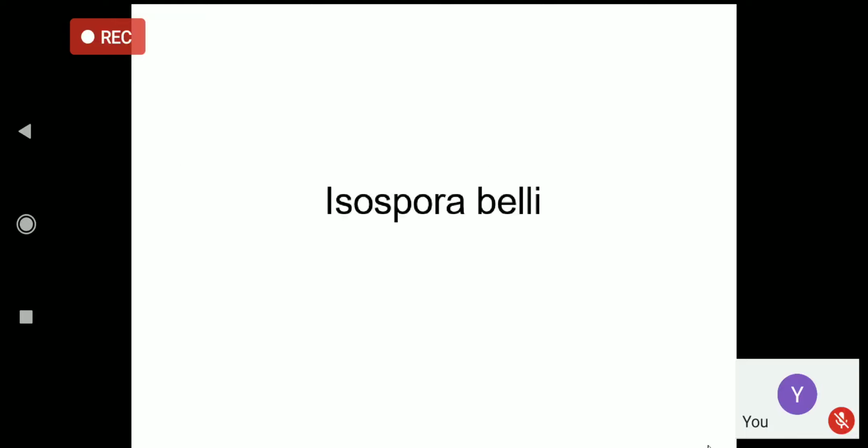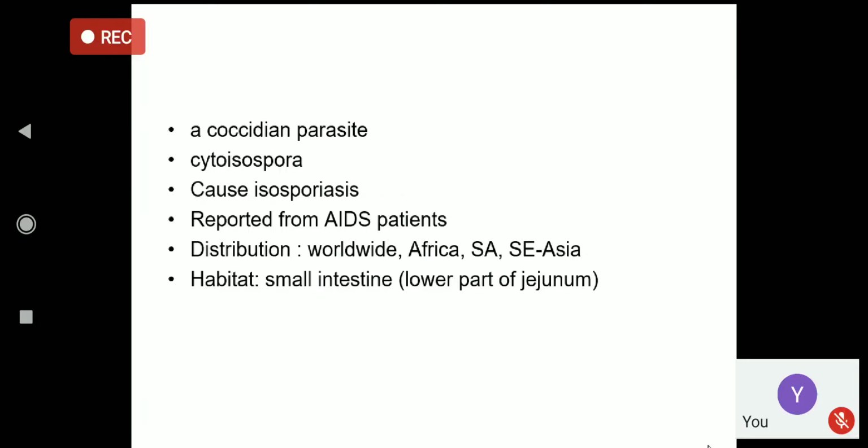The next parasite is Isospora belli. This is less common as compared to the other two. It is now called Cystoisospora, and it is again a coccidian parasite. It has also been commonly reported from AIDS patients, and it has been found in countries like Africa, Southeast Asia, mainly India, South America, Central America, etc. It is again a parasite of the small intestine, mainly the jejunum.